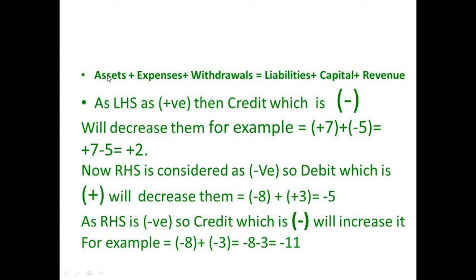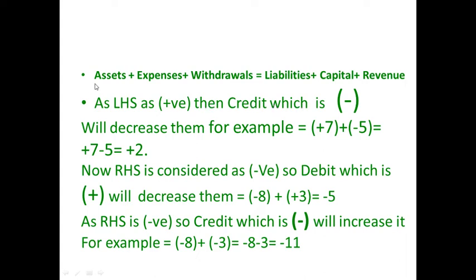A decrease in assets will be credit, which is negative. Expenses decrease will be shown by credit, which is negative. And a decrease in withdrawal will be shown by negative, which is credit. So the plus side, the LHS, can be decreased by the negative item, that is the credit.